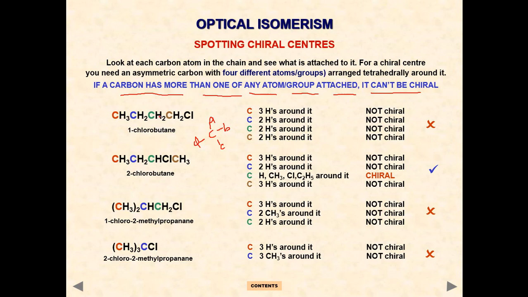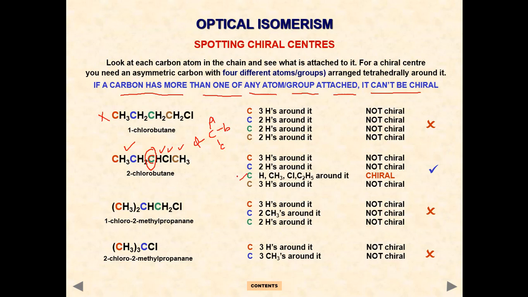So here there is no such carbon, so it is optically inactive. Here you can see at least one such carbon is there. The middle carbon is attached to one hydrogen, one chlorine, one methyl, and one ethyl.